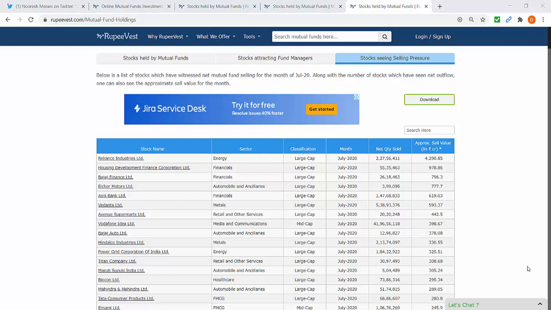Overall, if anyone is interested in mutual fund holdings and their changes on a monthly basis, this is the go-to website where you can see for a particular scrip which mutual funds own that scrip. You can also see the monthly changes of that particular mutual fund in a particular scrip. Again, you can go to any scheme of a mutual fund and then check what the holdings of that mutual fund are.